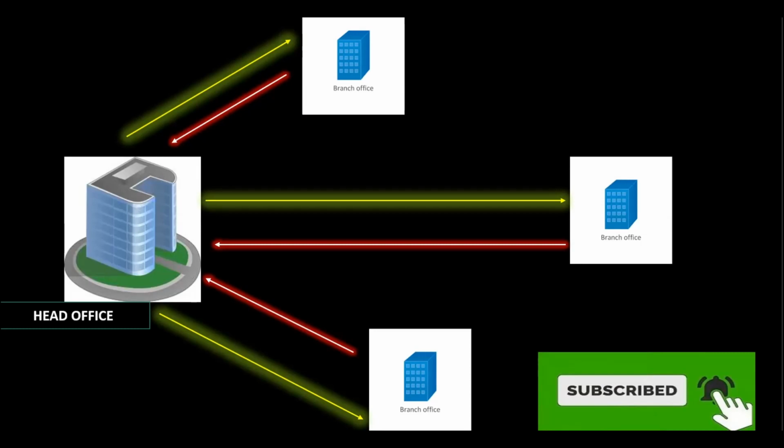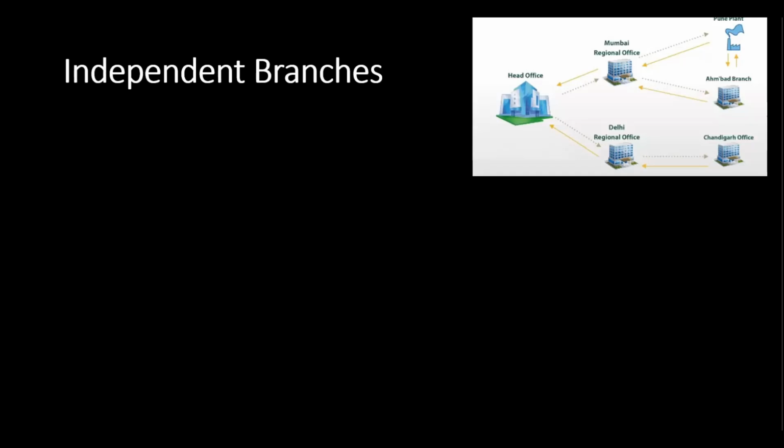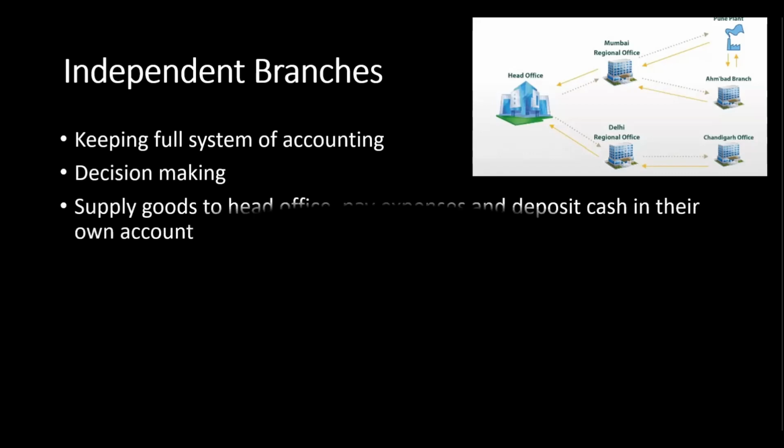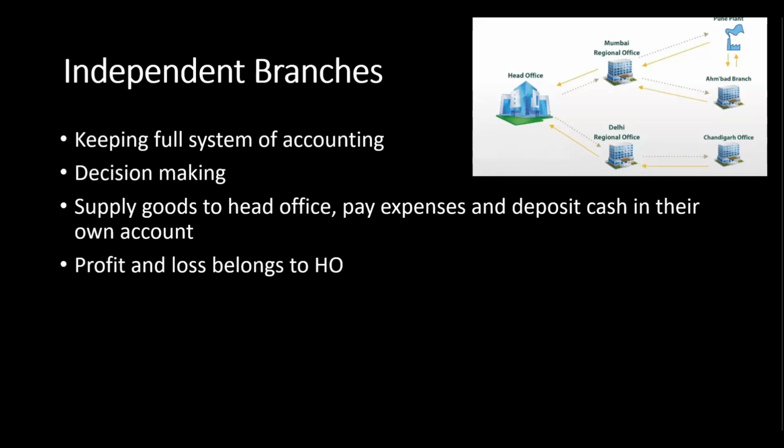So let us understand what we mean by independent branch. As I said, it keeps a full system of accounting, that means an independent branch is allowed to maintain books of accounts. They can take decisions towards the business. They can also supply goods to the head office, pay expenses on behalf of head office, and deposit cash in their own account, which was not allowed for a dependent branch, if you remember. But remember, profit and loss will belong to head office only.